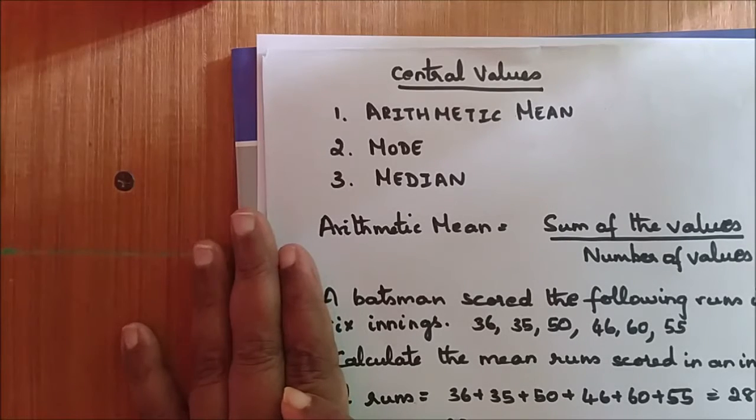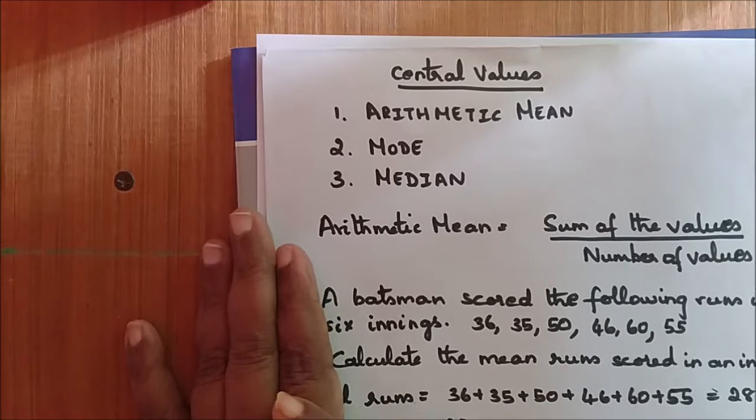For example, I say the average number of hours that Ritu reads in a week is 5 hours. Now what does it mean? It means that on some days Ritu may read for less than 5 hours, and on some days she may read for more than 5 hours.